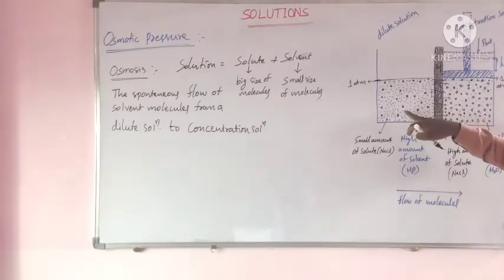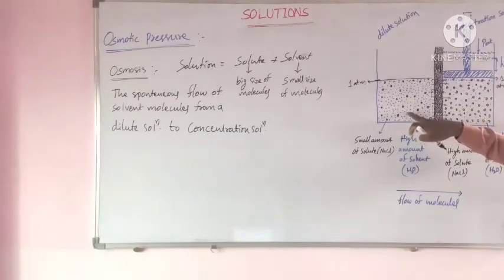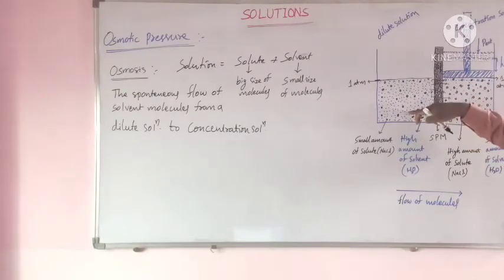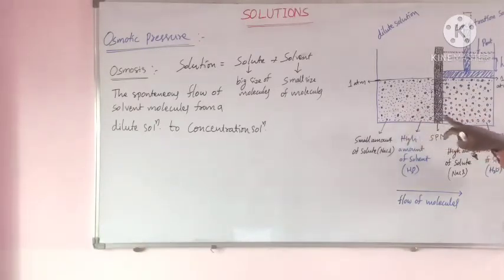This side has a higher amount of solvent and a small amount of solute. This side has a small amount of solvent and a high amount of solute.